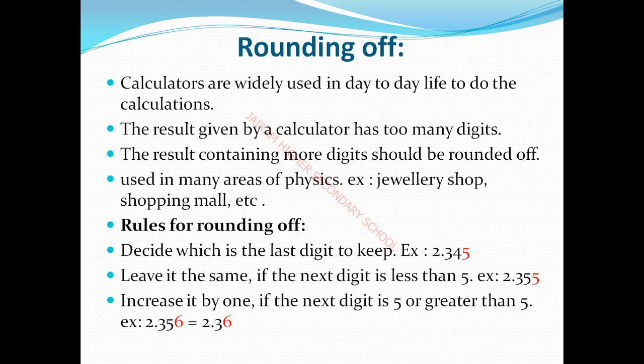This is the rule for rounding off. The first rule is to decide the last digit to keep or not. Second, if the last digit is less than 5, omit the last digit.